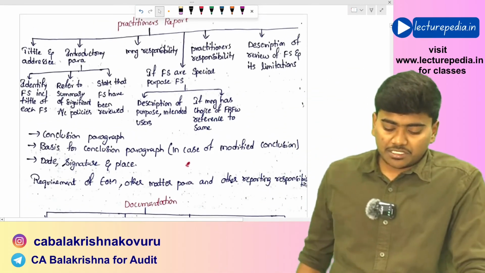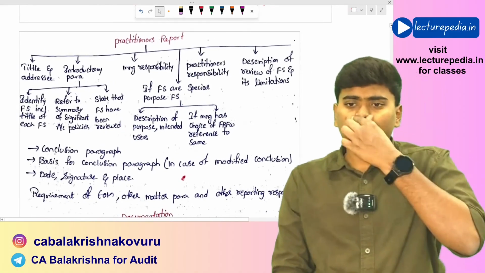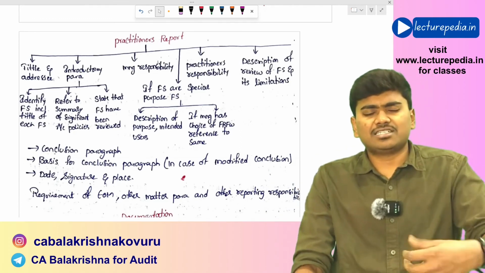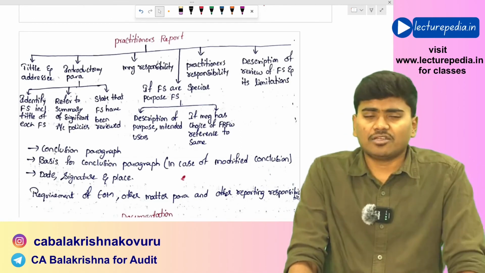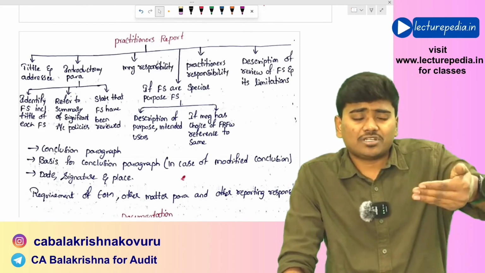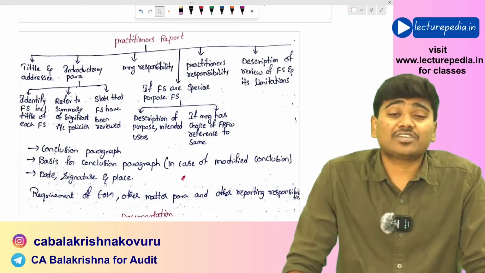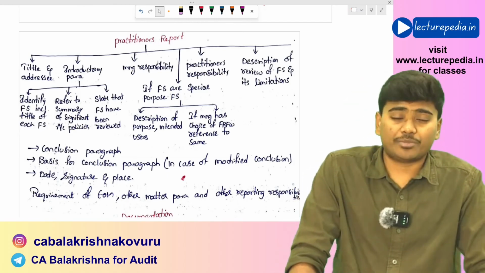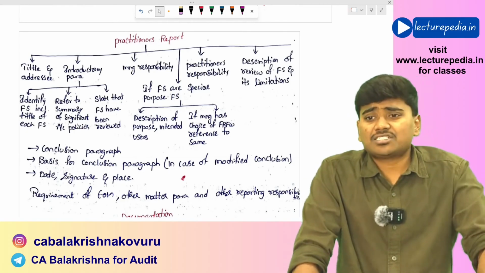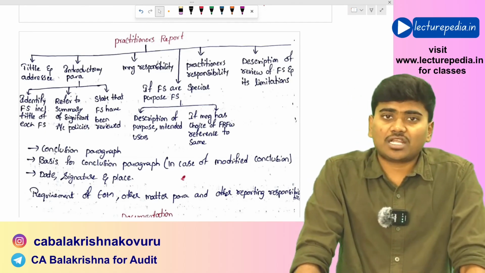And coming to the practitioner's report, even this is also a general format. First of all, you will be having title and addressee, then there will be an introductory paragraph. In this introductory paragraph, you need to identify the financial statements that you have reviewed, and you should also identify the title of each of the financial statements, and you should make a reference to the summary of significant accounting policies that have been used for preparation of these financial statements, and also you need to state that financial statements have been reviewed. Okay, you need to state the fact that you have reviewed the financial statements.